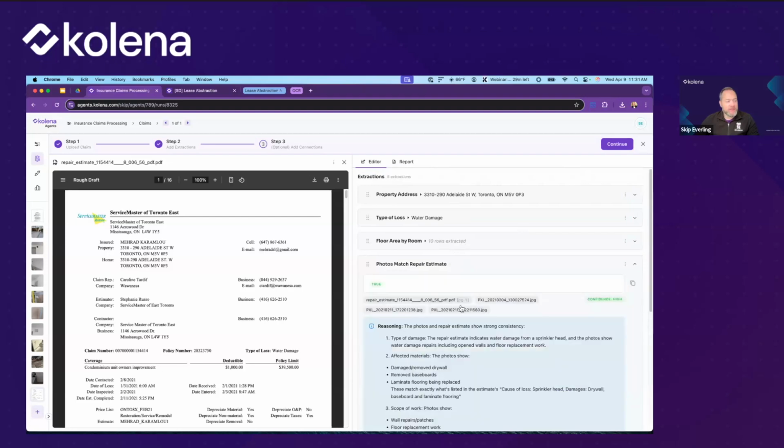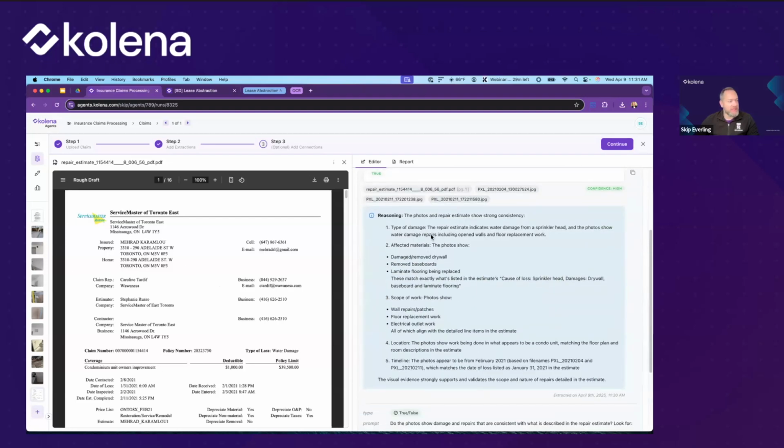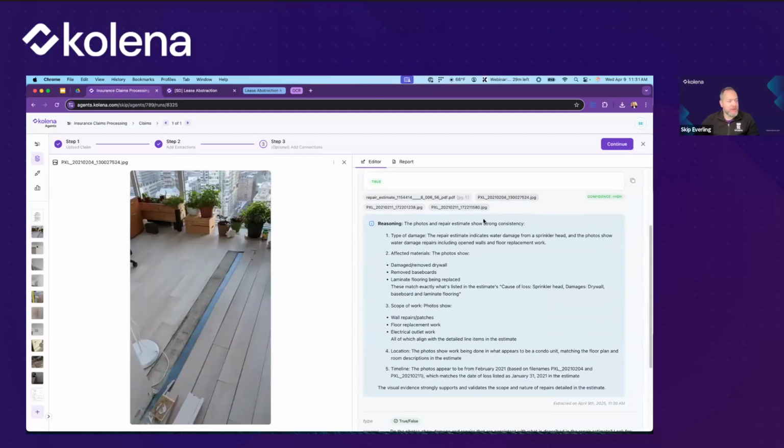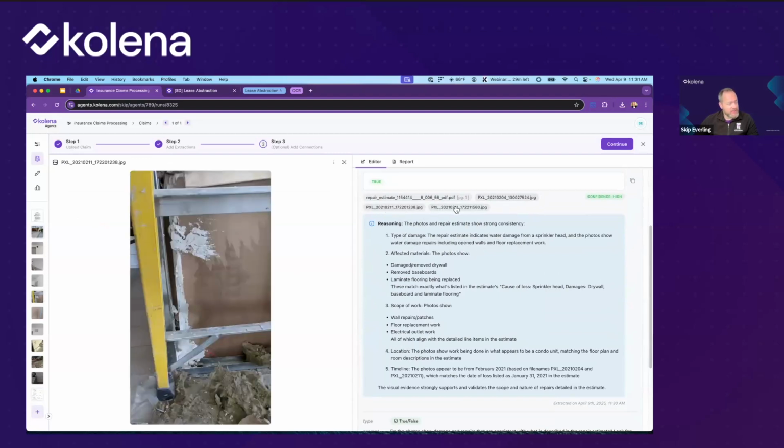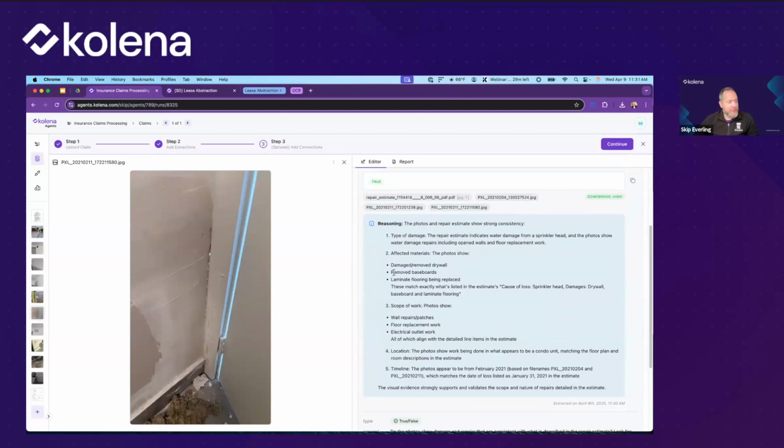And then similarly here with the photos, we can see how it's actually understanding what's happening here. For example, this is showing that the photos in the repair estimate show strong consistency. The type of damage, the repair estimate indicates water damage, and the photos show water damage repair, including open walls and floor replacement work. And it's provided this image as a citation, and this image. These are the things that it's looking at and corresponding with the repair estimate.